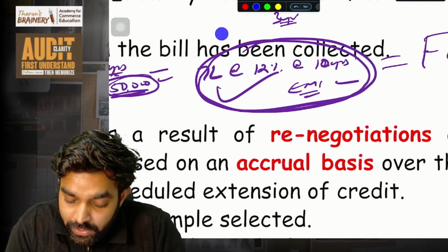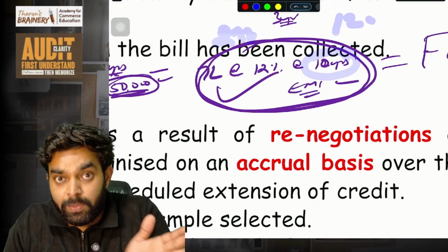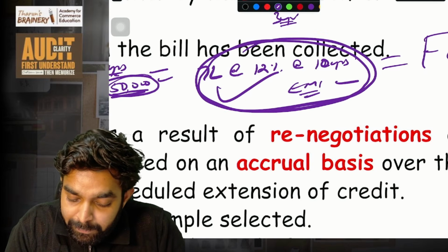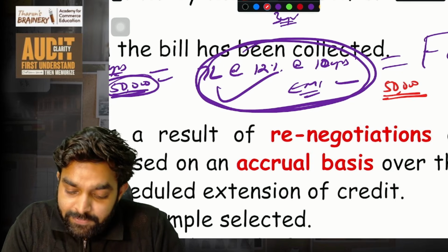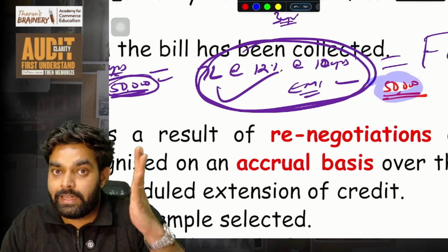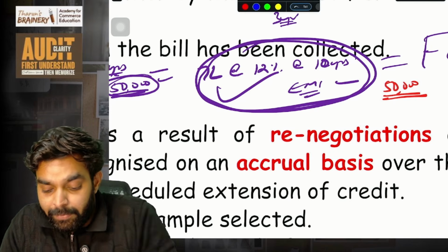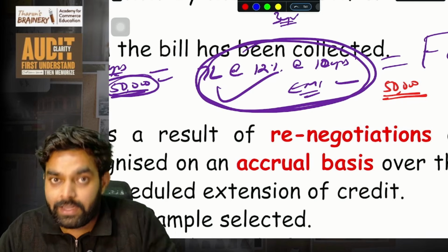That is, here 2 years was already over, so another extra 10 years was given. So 12 years is the term. How much term is left? 10 years left. Imagine we paid the bank 50,000 as renegotiation fees. This 50,000, the bank cannot immediately recognize. The bank can recognize it on accrual basis, over the entire period of the 10 years. Divided by every month over the 10 years, they can recognize it.